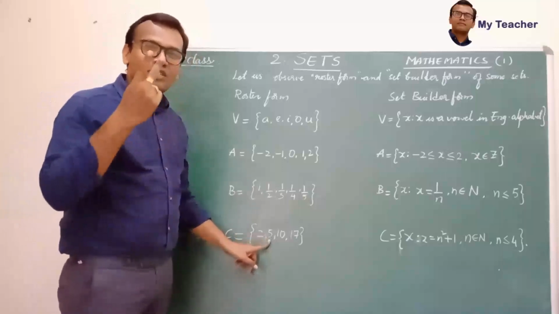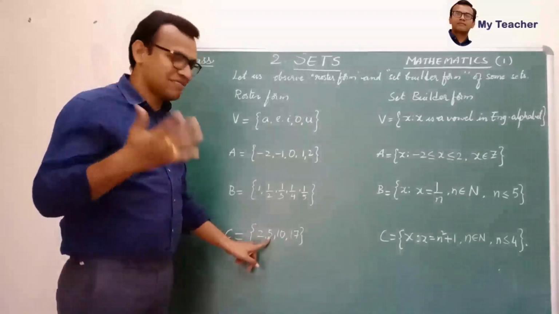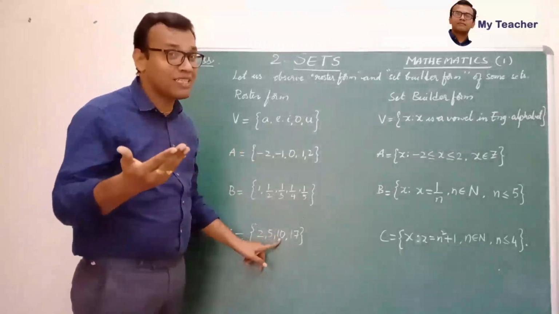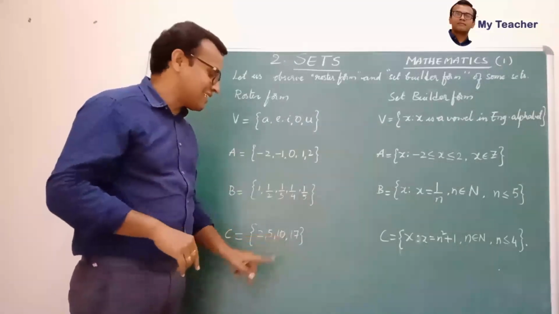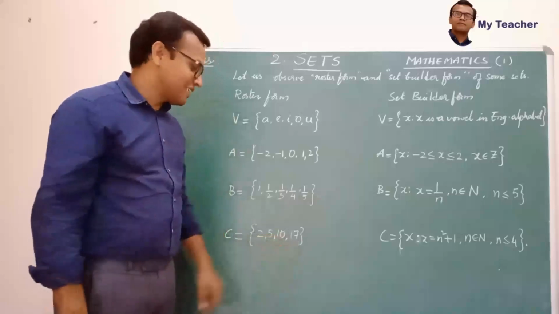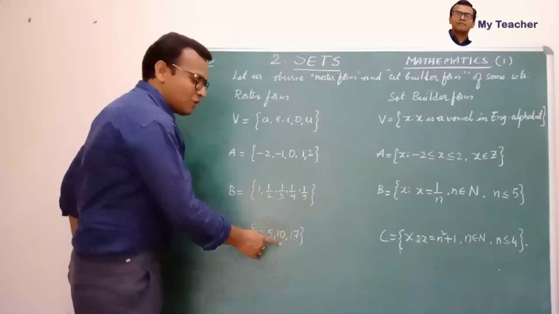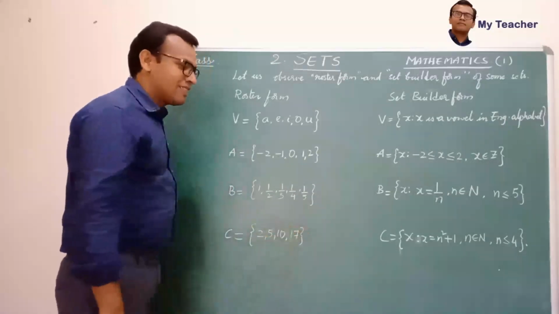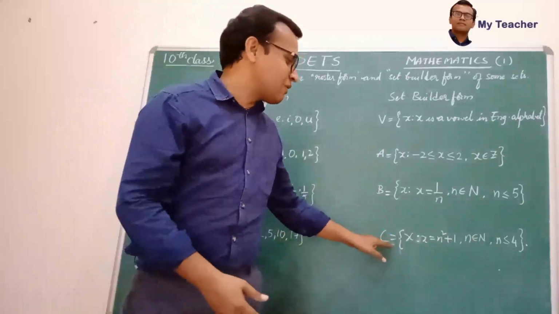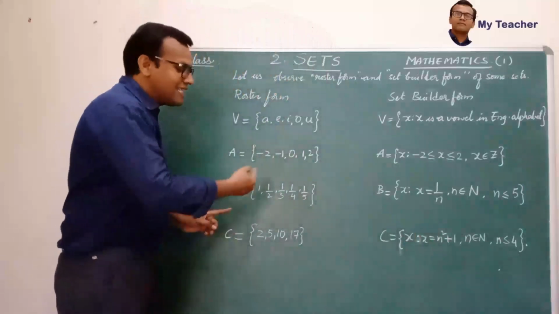Next natural number 2. Its square is 4. Plus 1, 5. Next natural number is 3. Its square is 9. 9 plus 1, 10. And next, 4 square is 16. Plus 1 is 17. That means 1 square plus 1, 2 square plus 1, 3 square plus 1, 4 square plus 1. That means we can write the set builder form in this way. C is equal to set of X such that X is equal to N square plus 1.